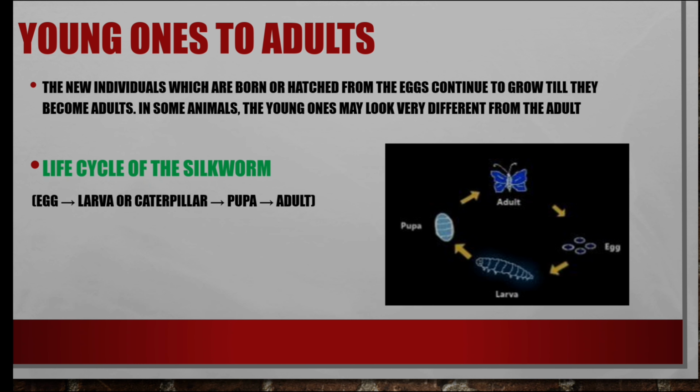Here see, the egg turns to a caterpillar. It feeds on leaves. It eats a lot. The larva eats a lot, and it turns to the pupa stage. And next, after the pupa, it turns into the beautiful butterfly stage. It becomes an adult. It has entered the adult stage. It is a drastic change. You see a drastic change here.